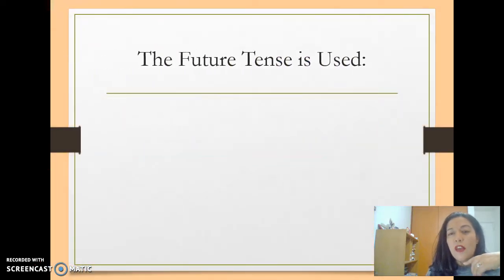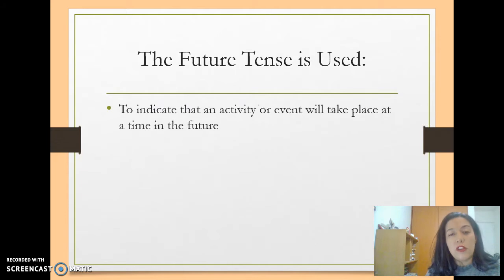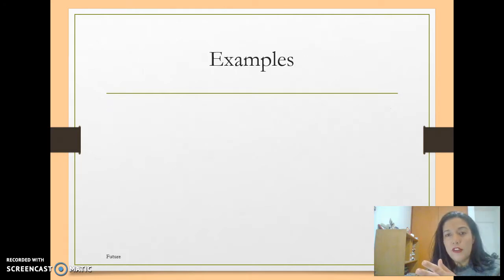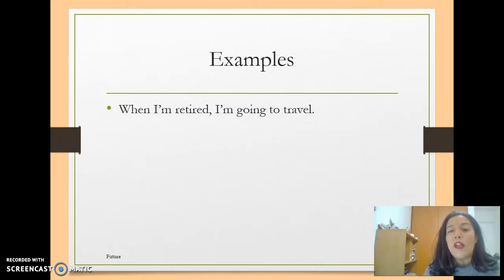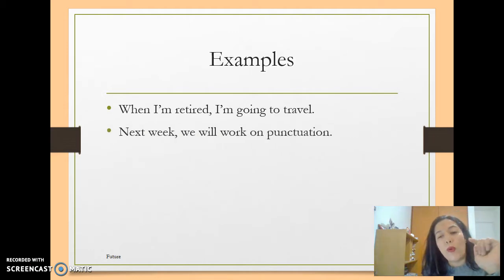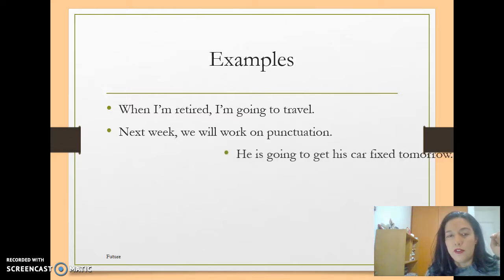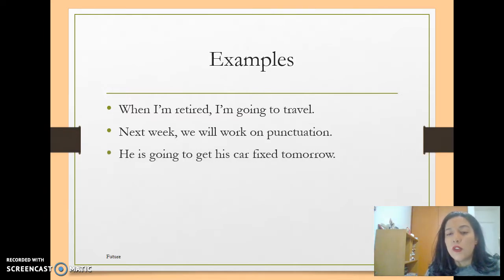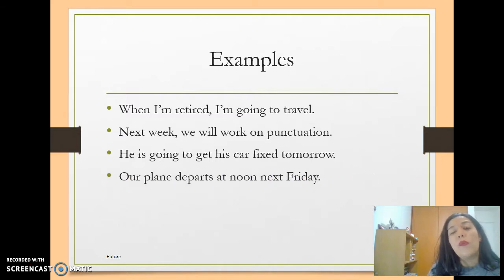Future tense. The future tense is used to indicate that an activity or event will take place at a time in the future. Examples. When I am retired, I am going to travel. I wish. Next week, we will work on punctuation. He is going to get his car fixed tomorrow. Our plane departs at noon next Friday.